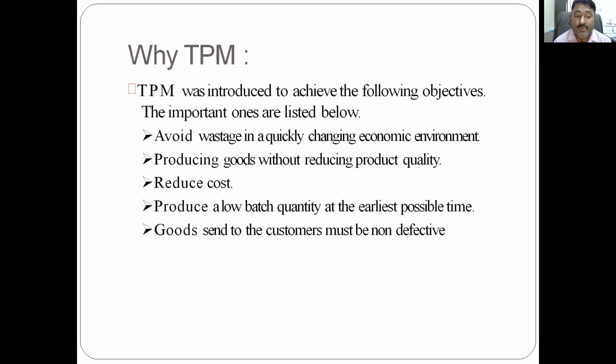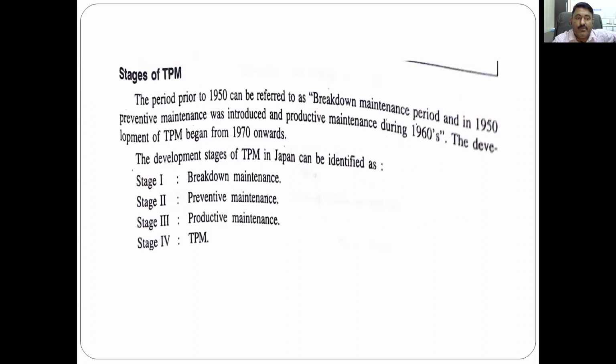It is one of the aims of total productive maintenance. Though you are achieving the quantity with minimum wastage, not a single defective part should be sent to the customer. The goods sent to the customer should be only and only non-defective. There should not be any defect.